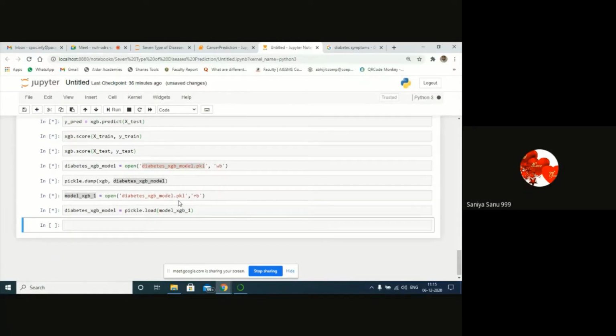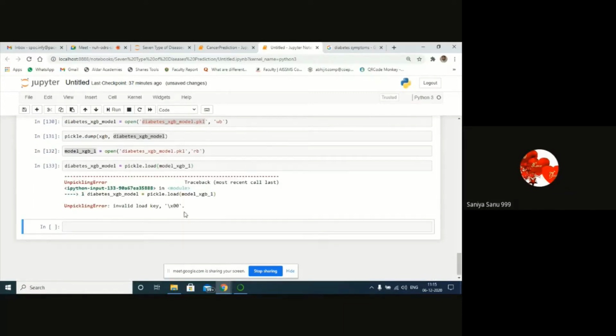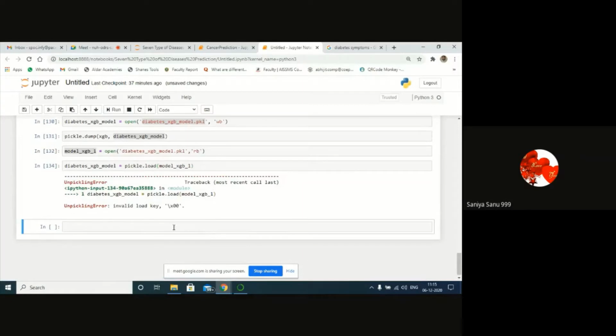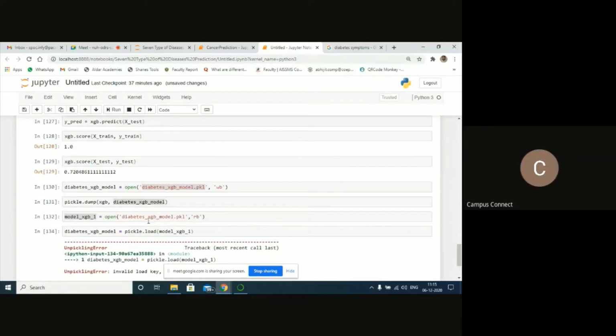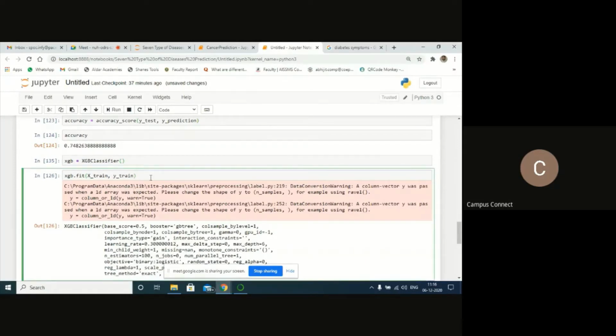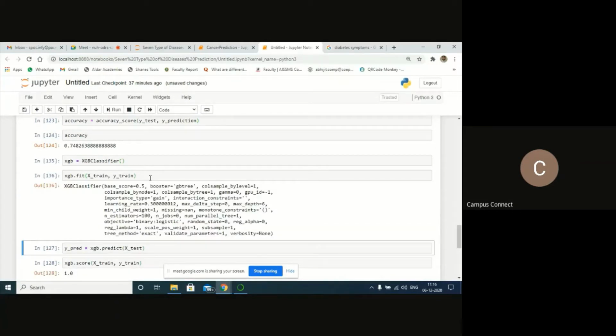Just try this. Invalid load key. So invalid load key means this is not executed properly. Let me try to run this classifier first. It got executed. Y train. Yeah, it got executed.